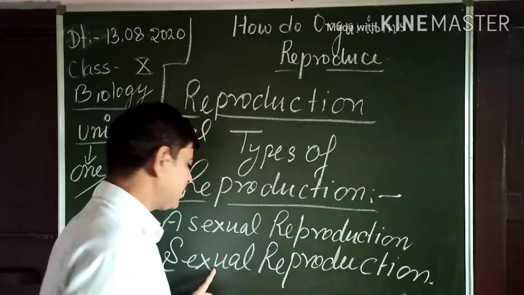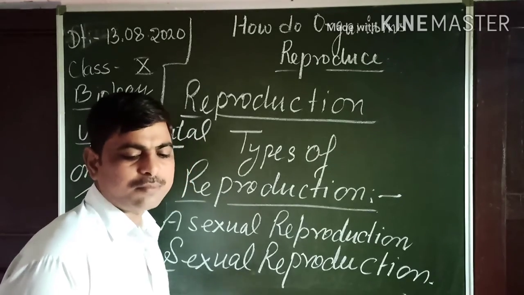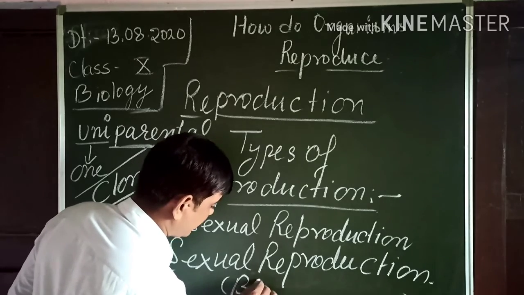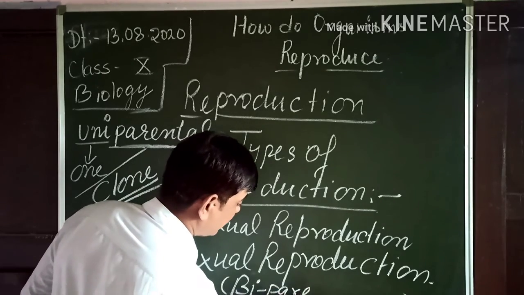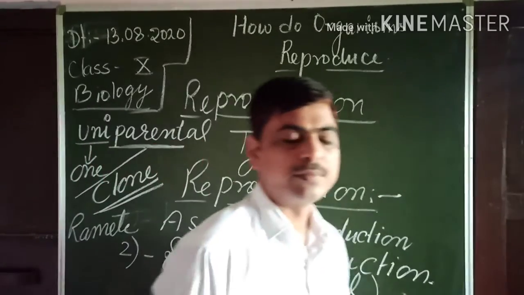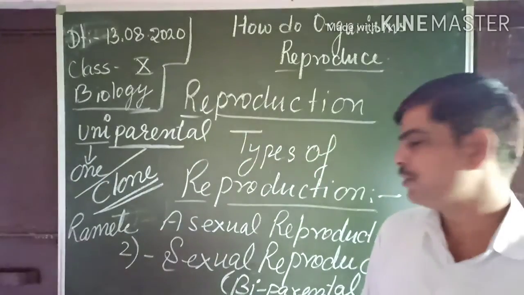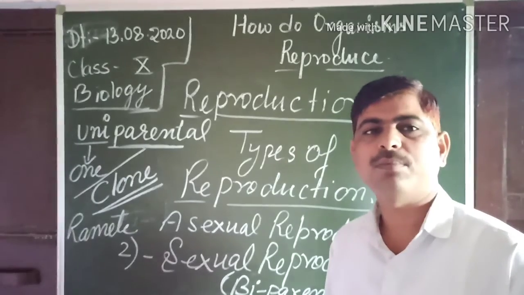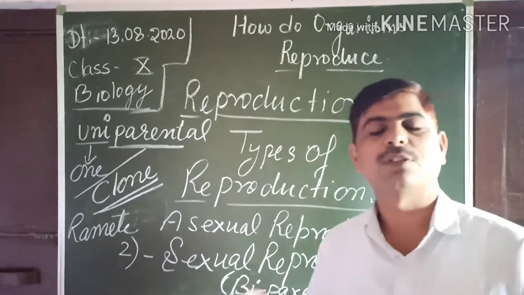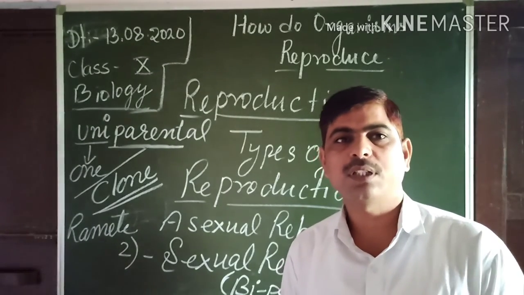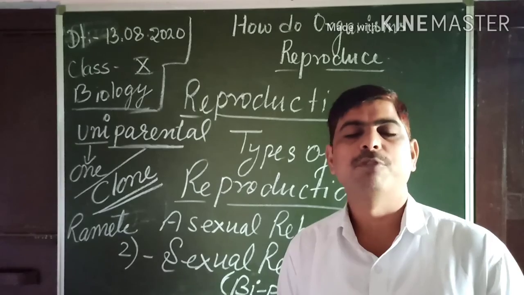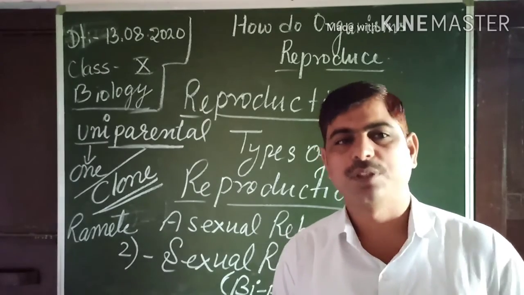The second method is sexual reproduction. It is biparental, meaning two parents are involved, one male and one female. This reproduction involves DNA replication, so it results in variation, and it contributes to evolution also.